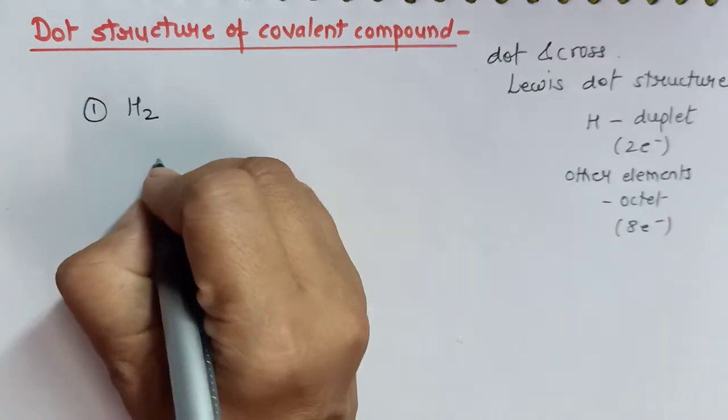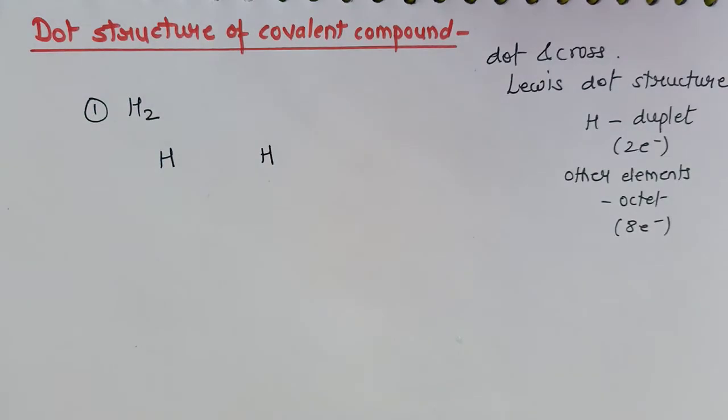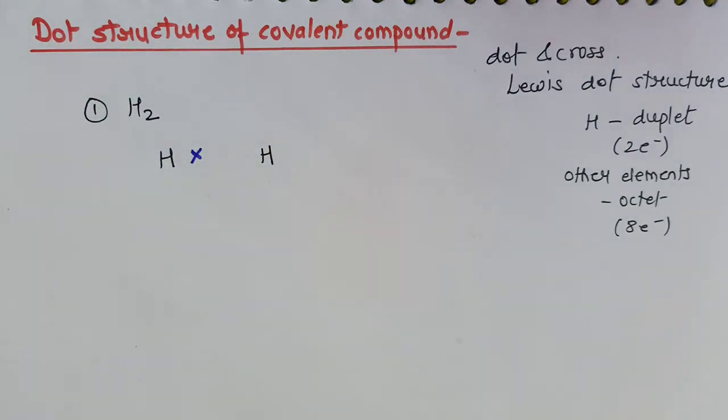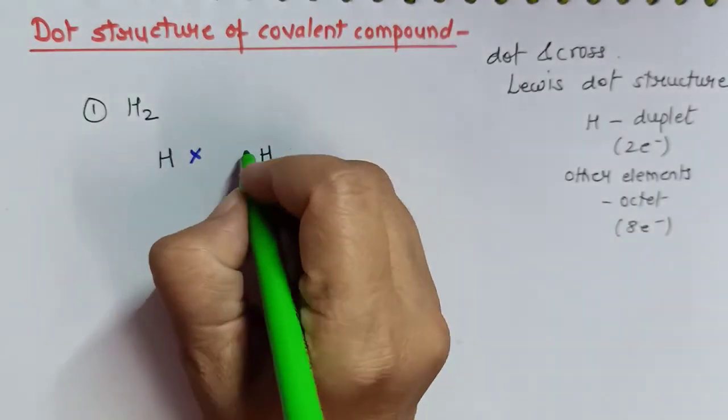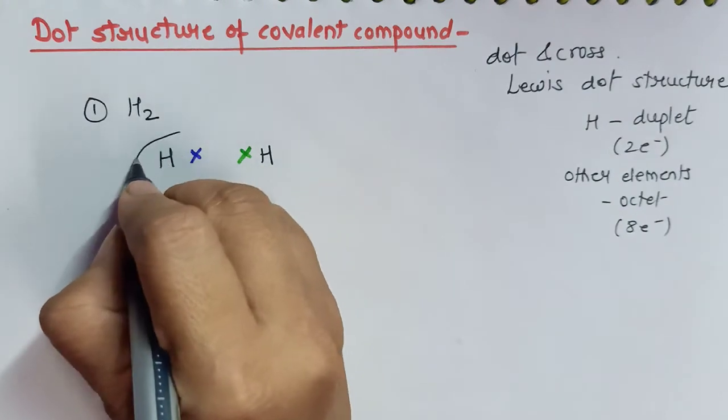So with the help of these two basic rules, we will be able to draw dot structures of all covalent compounds. Now hydrogen. There are 2 hydrogen atoms, and in each hydrogen atom there will be 1 electron. This hydrogen atom will also have 1 electron. Now what happens? Both hydrogen will share this electron.